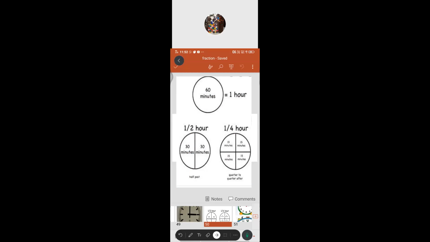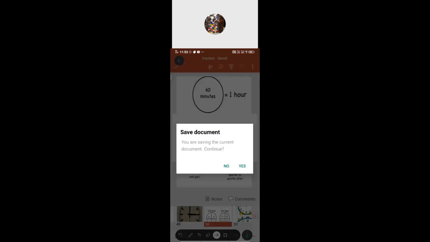So consider this is a clock. The whole is 60 minutes. If you divide it into 2 equal parts, each part denotes or represents 30 minutes, that means half an hour. When we divide it into 4 equal parts, each part is considered 15 minutes. That denotes a quarter, otherwise quarter to or quarter past. That we are going to see, how that is an easy way to represent the time by using fractions.